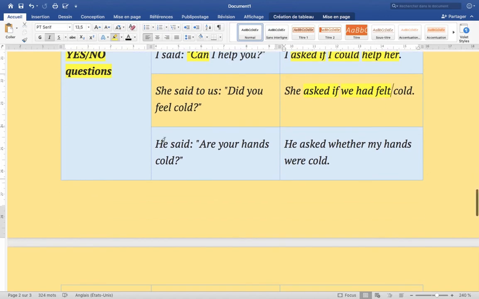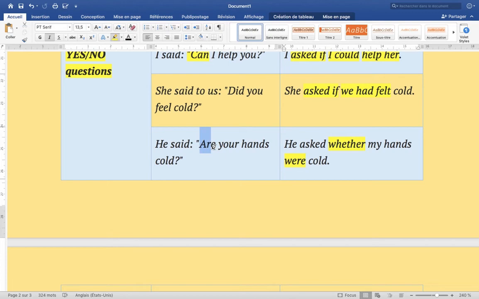Then we have, he said, are your hands cold? Okay, so this is a simple question. So we have, he asked whether my hands were cold. Try to pay attention to the verbs that we have. We have, are your hands cold? He asked whether my hands were cold.